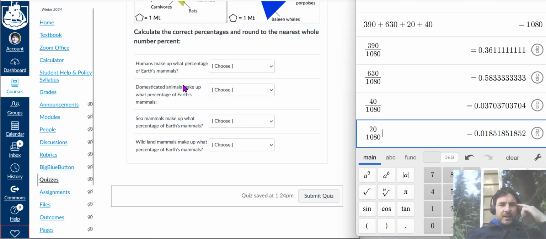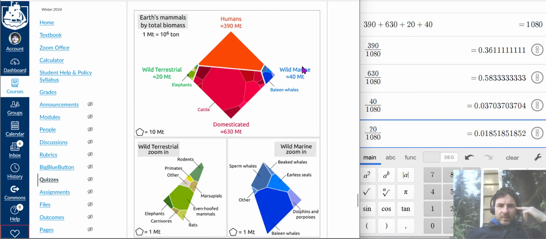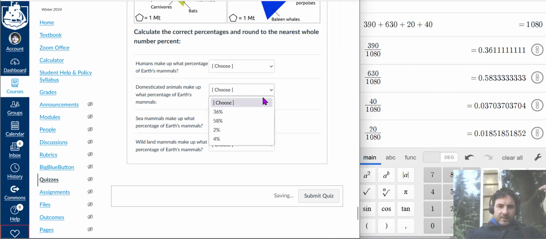Next question, domesticated animals make up what percentage of Earth's mammals? Domesticated mammals would be your cattle, even your dogs, your cats, your sheep, goats, all that. Farm animals, pets, so that's 630. So you take that 630 million tons divided by 1,080 and you get 0.58333. Now you need to put that as a percent to the nearest whole number percent. So move the decimal point over 2 spots. That's 58.3333%. So it's just 58%. It just rounds down, right? So that answer there would be 58.